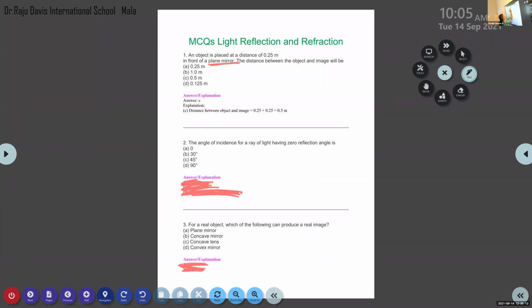So here they provided the object distance 0.25. Then what will be the image distance? It is also 0.25. The distance between the object and image is the object distance 0.25 plus the image distance 0.25. So in total we get 0.5 meter. The distance between both the object and image becomes 0.25 plus 0.25 equal to 0.5 meter.